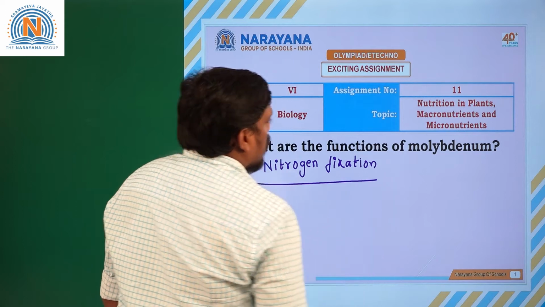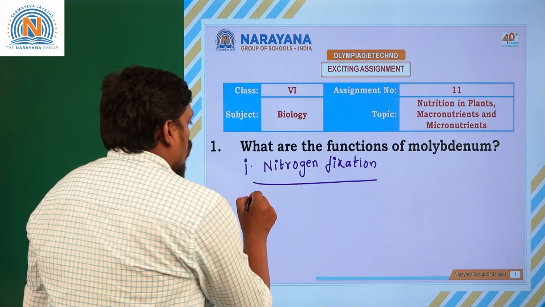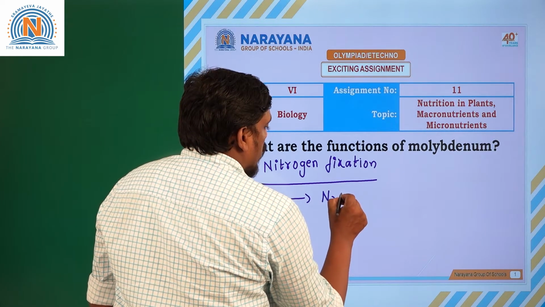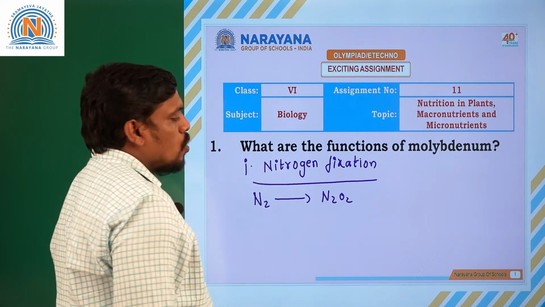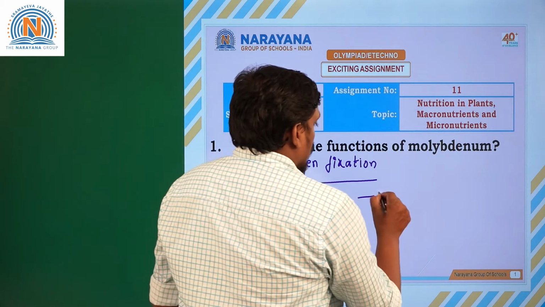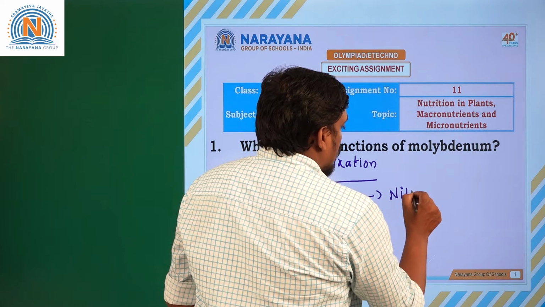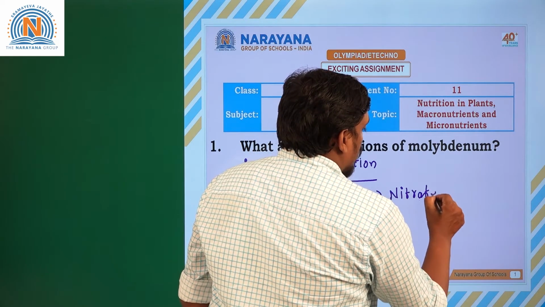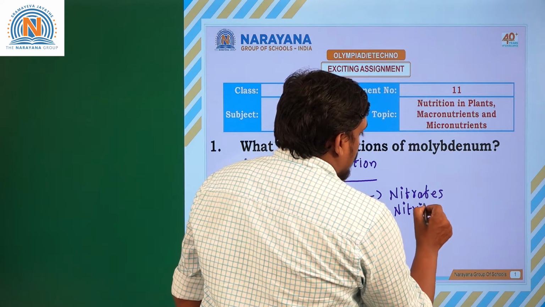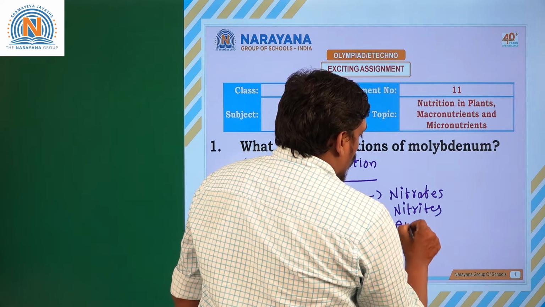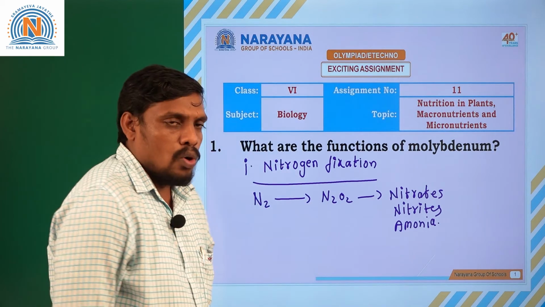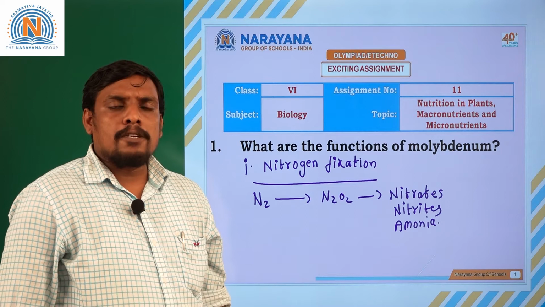You might have heard about nitrogen fixation. Conversion of the gaseous form of nitrogen into a usable form of nitrogen is generally called nitrogen fixation. So the gaseous form of nitrogen is converted into forms like nitrates, nitrites, and even ammonia, urea, uric acid, which are formed from nitrogen only. To form these, molybdenum plays an important role.